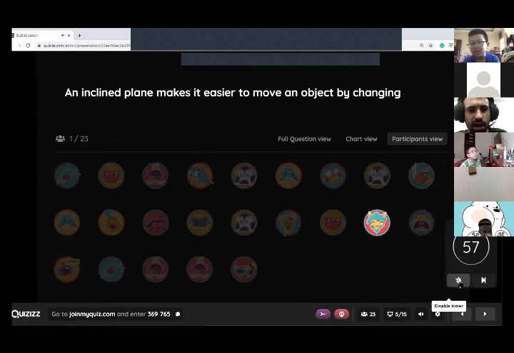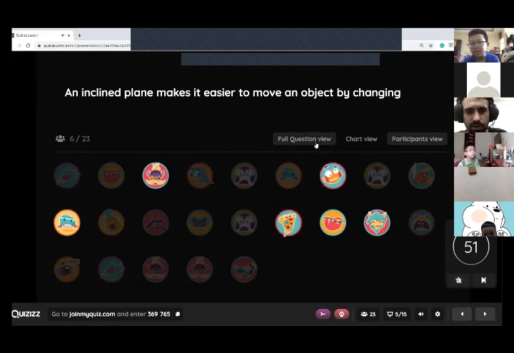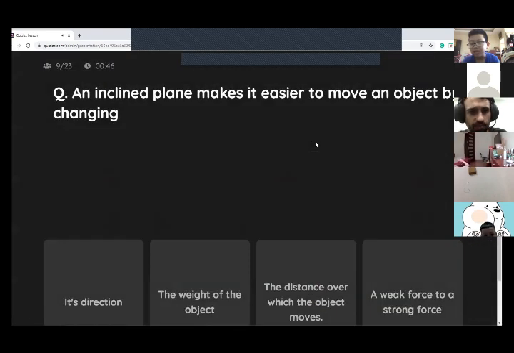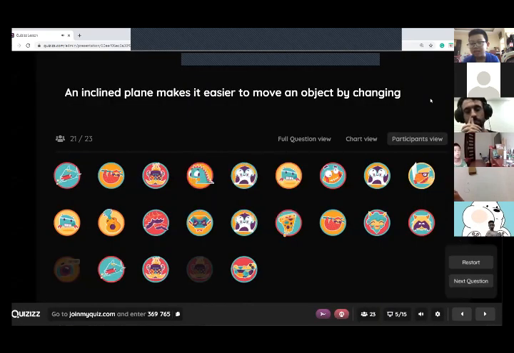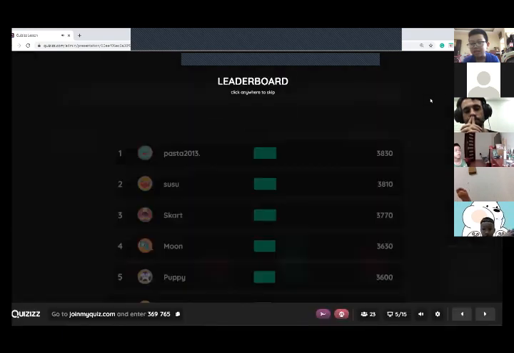An inclined plane makes it easier to move an object by changing. This is a ramp. What does it do? Does it change its direction? Does it change the weight? Does it change the distance? Or change a weak force to a strong force? So you got it. This is a hard one.